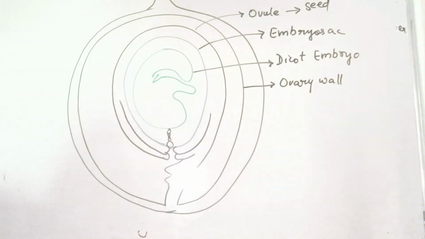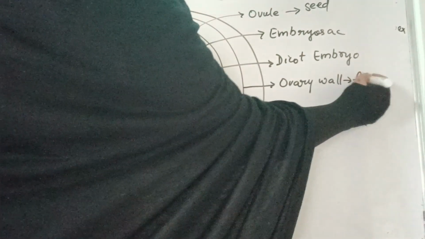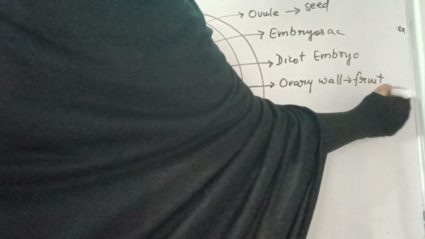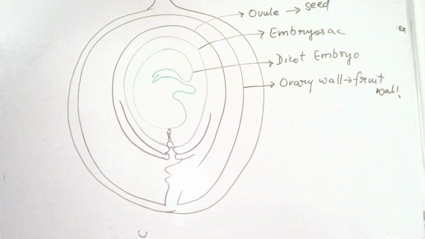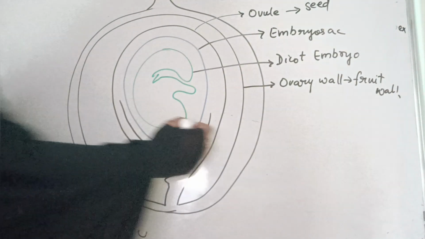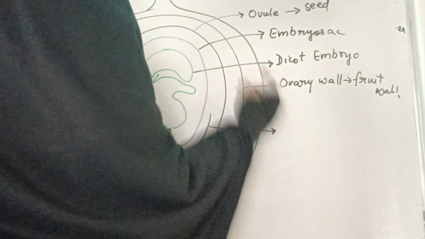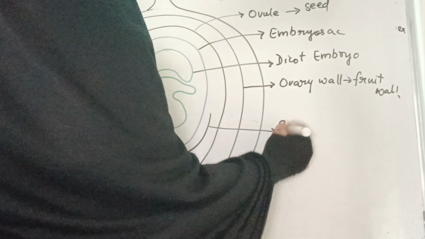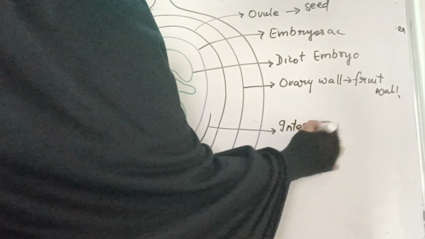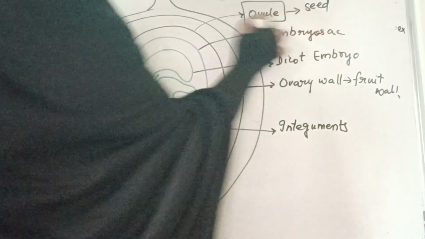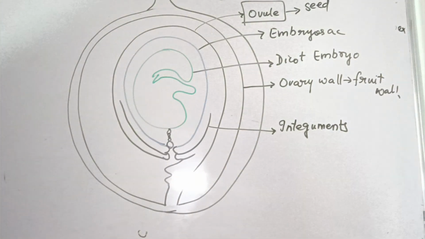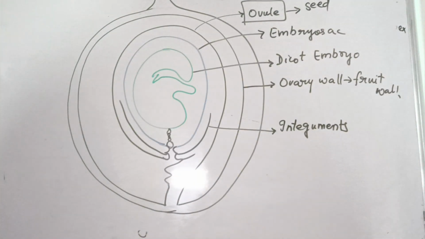Okay, the ovary wall will change into fruit wall, because the total ovary will change into fruit wall, right? Next, these are the integuments of the ovule, and as the ovule is changing into a seed, the integuments will change into the seed coat.